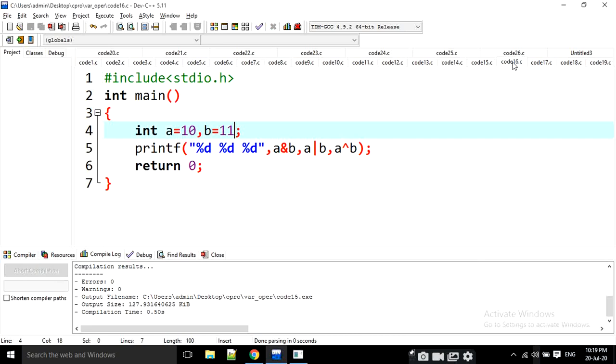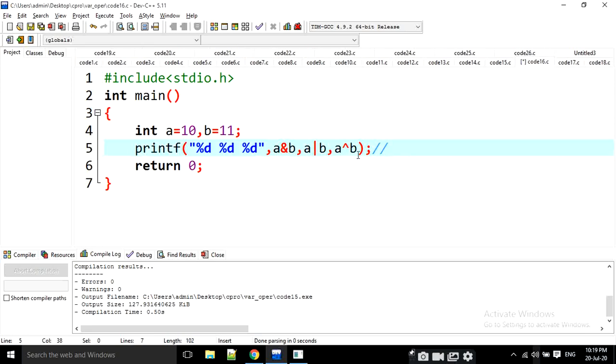Moving into 16th question. These are the bitwise operators. Bitwise AND, bitwise OR, bitwise XOR. This is bitwise AND operator. How does bitwise AND operator work? What is A value?